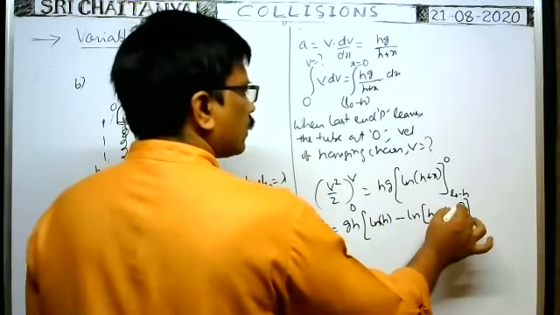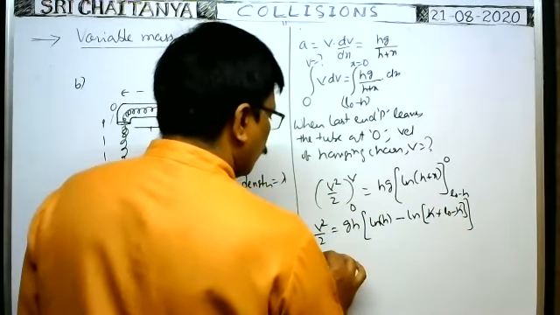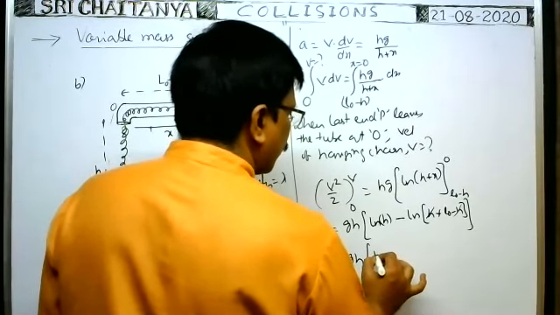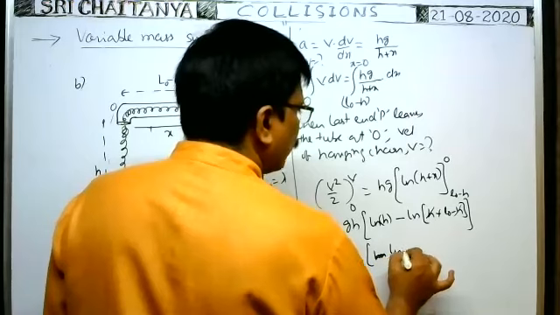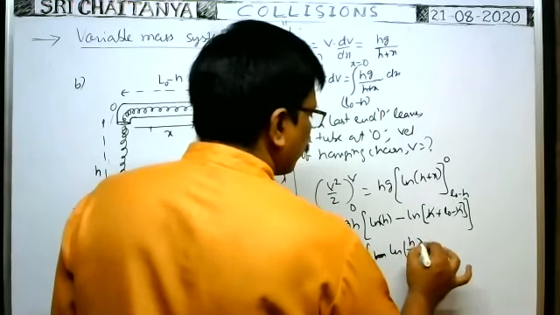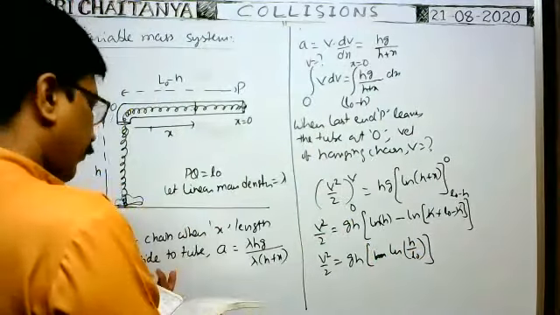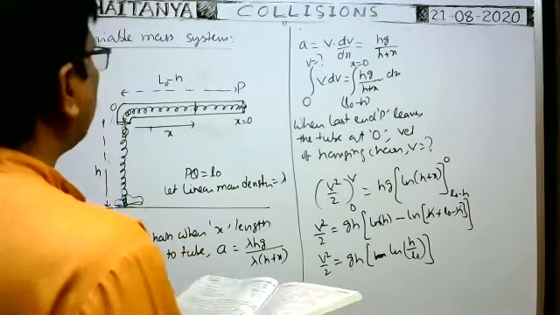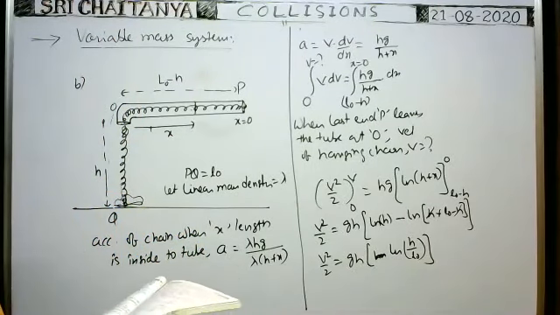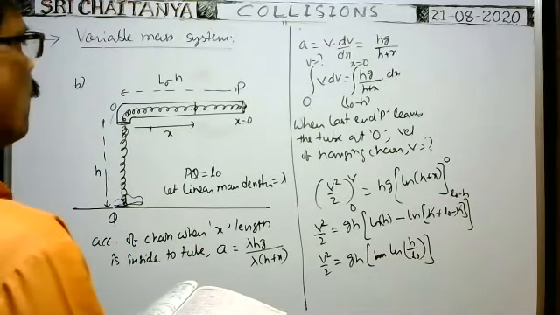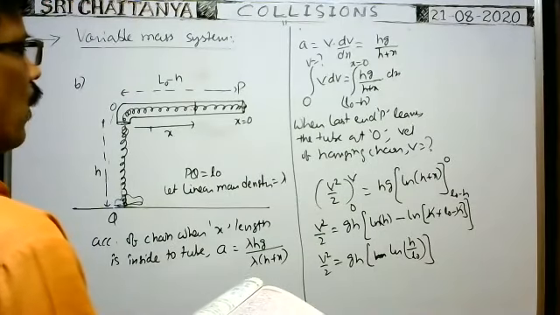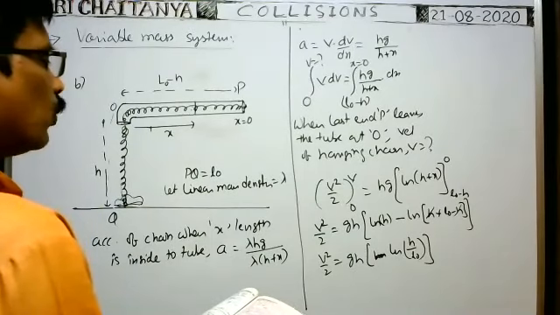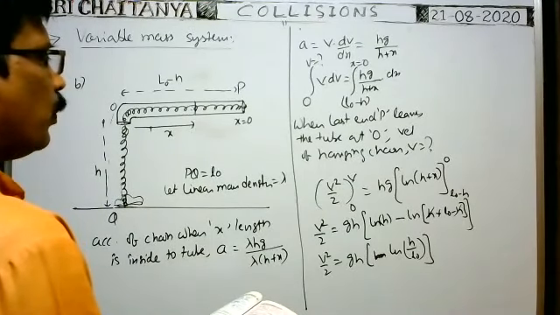Okay. Here of course minus h plus h cancel. So v square by 2 is equal to gh ln, sorry, ln h by L naught we can write now. Therefore, v is equal to root of 2gh into ln h by L naught, you will get.